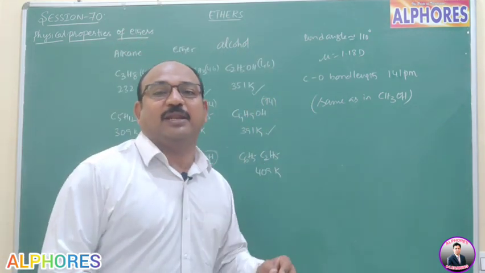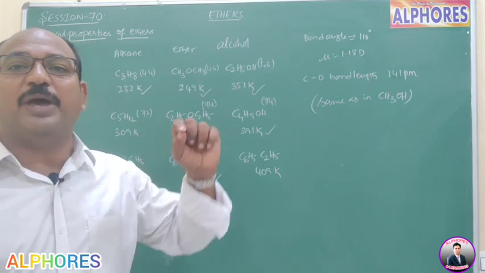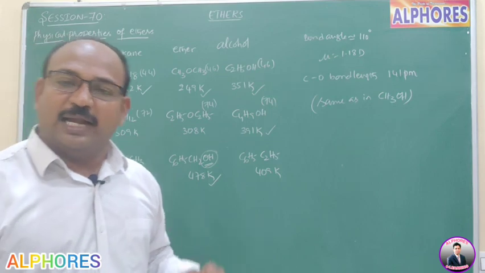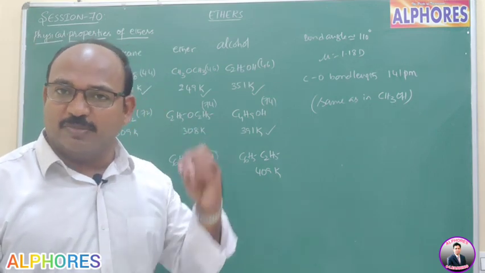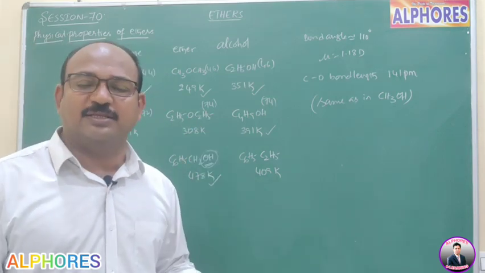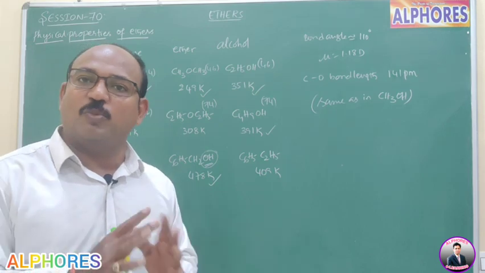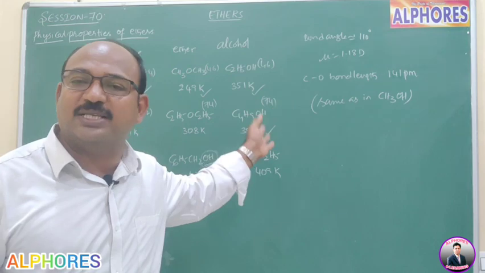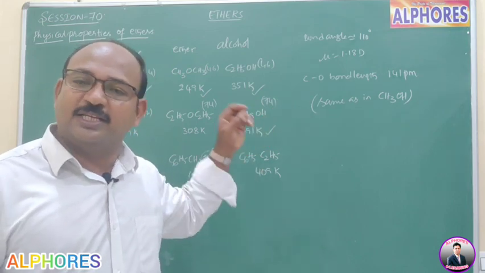Ether's boiling point is relatively a little bit more compared to alkanes because of the dipole moment. In alkanes, the dipole moment is much less. There is no dipole moment in alkanes because there are no polar bonds. But in ethers, at least the oxygen-carbon bond is there. That's why its polarity will be there.